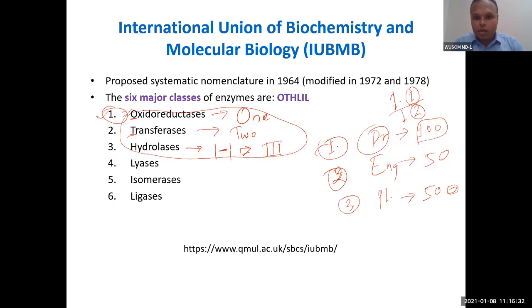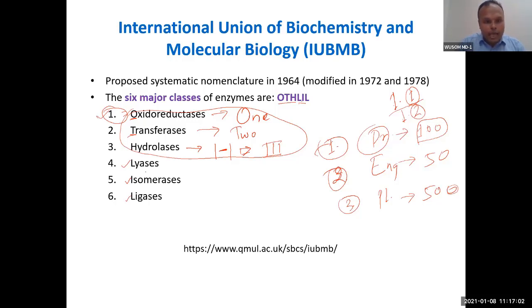And we have these mnemonics, OTH and LIL. So you remember OTH: O for oxidoreductase, number 1; T for transferase, number 2; H for hydrolase, number 3. Now LIL: L for lyase, I for isomerase, L for ligase.